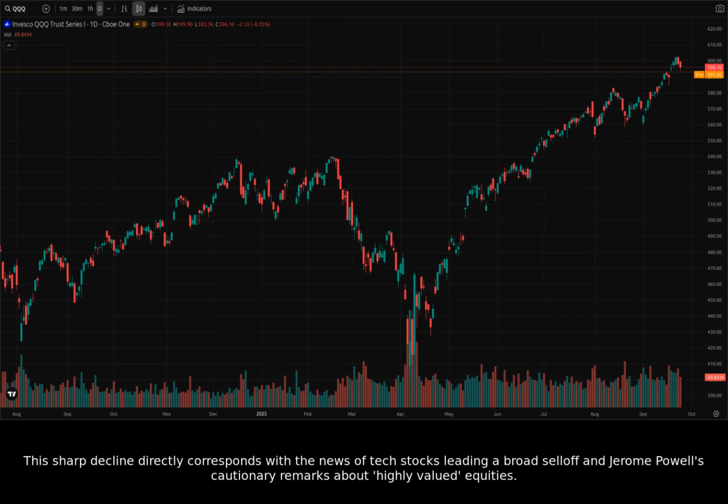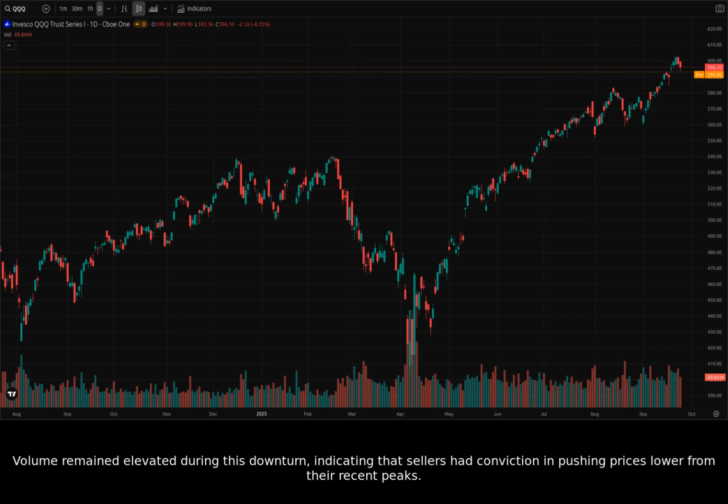This sharp decline directly corresponds with the news of tech stocks leading a broad sell-off and Jerome Powell's cautionary remarks about highly valued equities. Volume remained elevated during this downturn, indicating that sellers had conviction in pushing prices lower from their recent peaks. This $600 to $602 range has now established itself as a significant resistance level, which QQQ has struggled to breach and sustain.